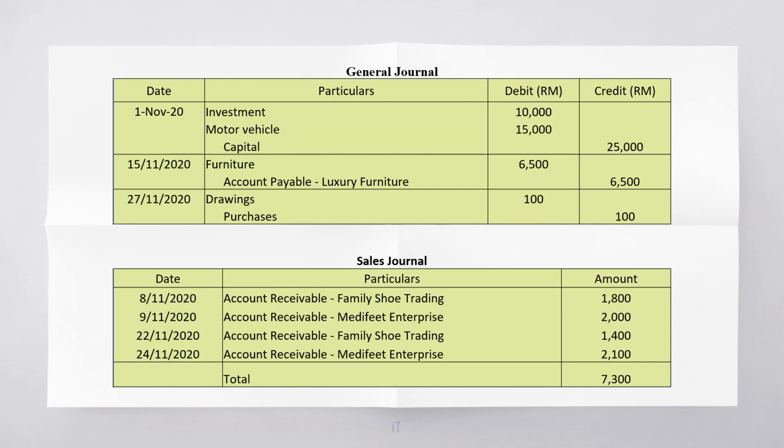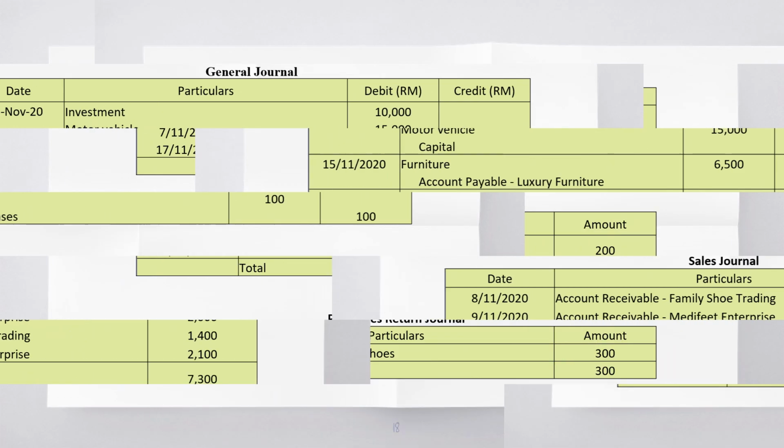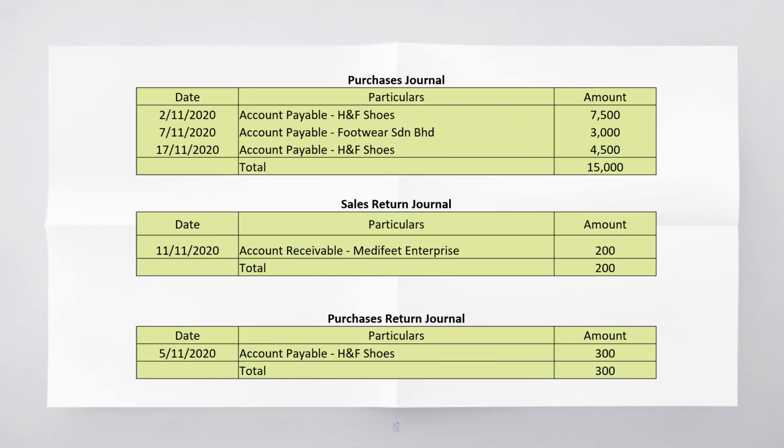As we know, for the first transaction, on November 1, 2020, the owner brought in investment and a motor vehicle as capital. So, we need to record it in the general journal. However, when the owner contributed cash, it needs to be recorded in the cash receipts journal because the transaction involved cash. We also have the sales journal, continued with the purchases journal, sales return journal, and purchases return journal.